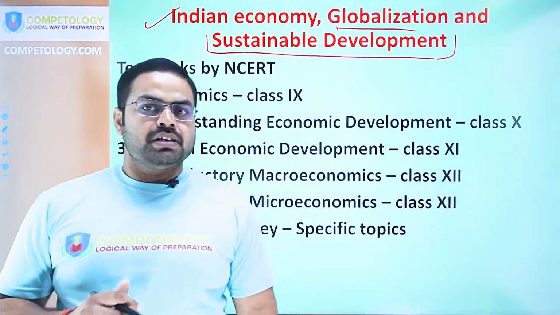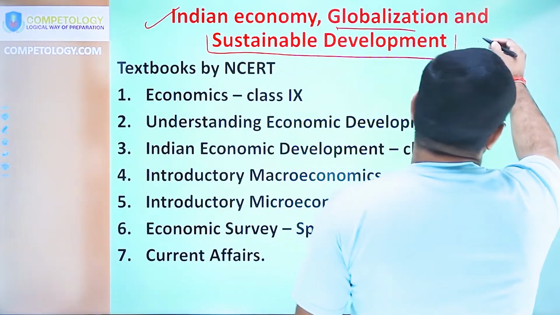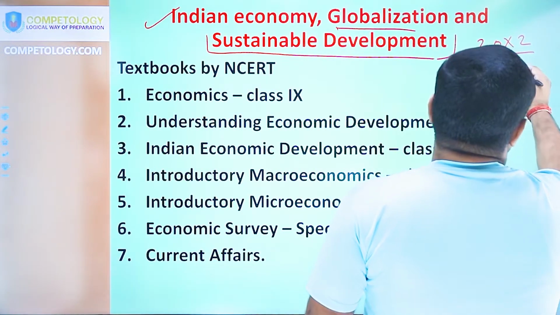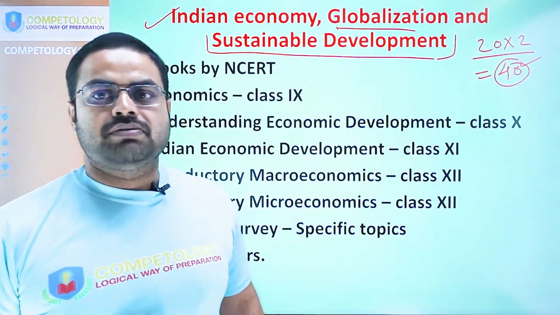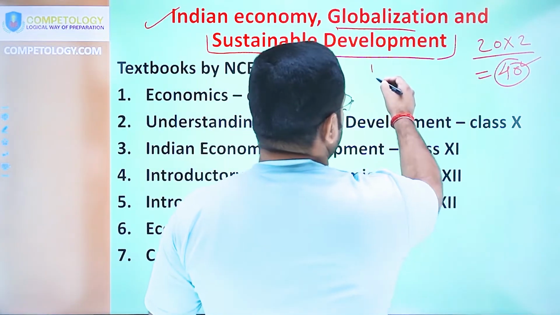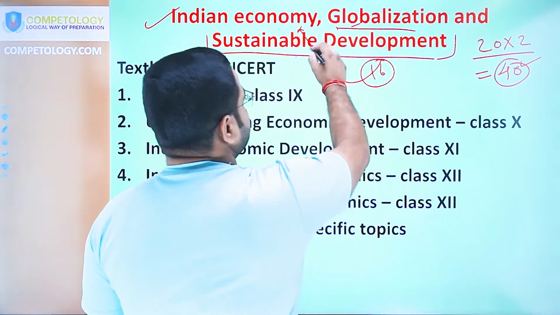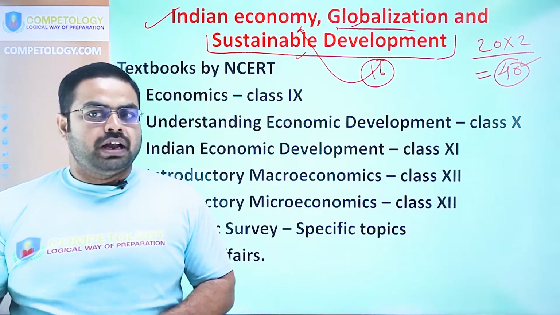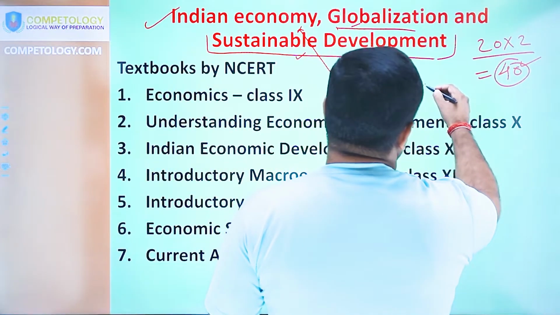The complete paper will be in a single section, and you will find 20 objective questions in question number 1, of 2 marks each, for a total of 40 marks, and this question will be compulsory. 16 of the 20 questions will be from Indian economy, globalization and sustainable development in the Indian perspective, and only 4 questions will be specifically focused on the Jharkhand perspective.